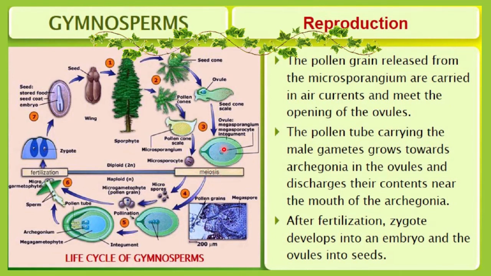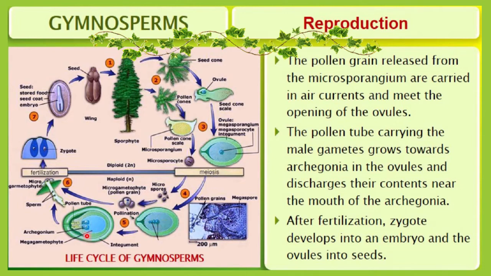By using the ovule, you can see here what happened. It will form the megaspore, and here the microspore will be formed. So these microspore and megaspore now come in contact with each other by air currents, and then pollination will occur. That is called pollination, and due to that pollination both will come in contact with each other, and as a result of that fertilization will occur.